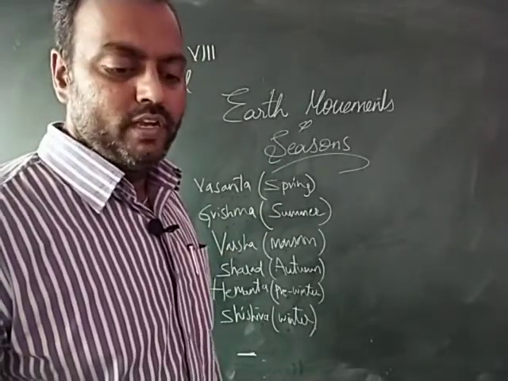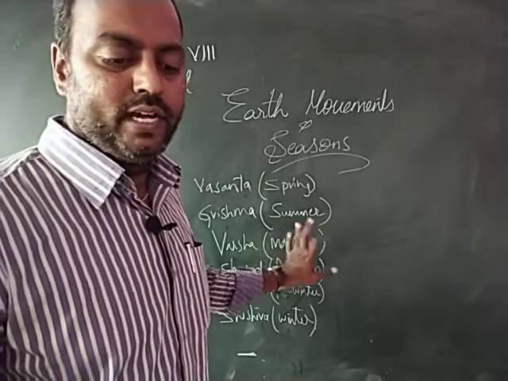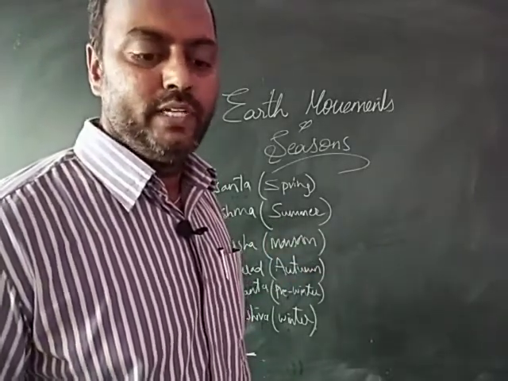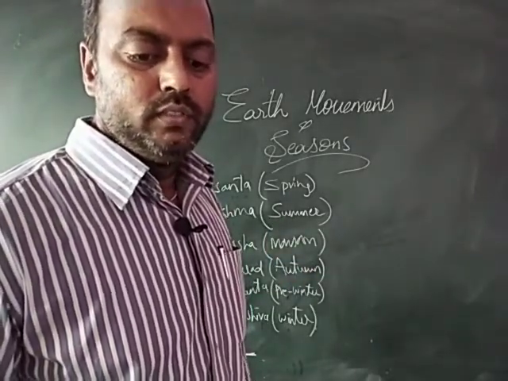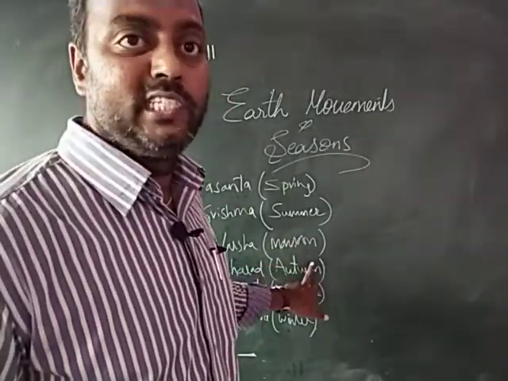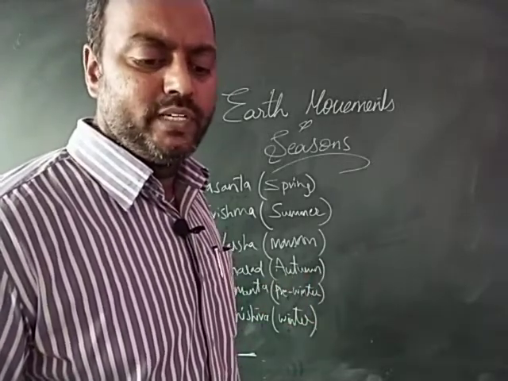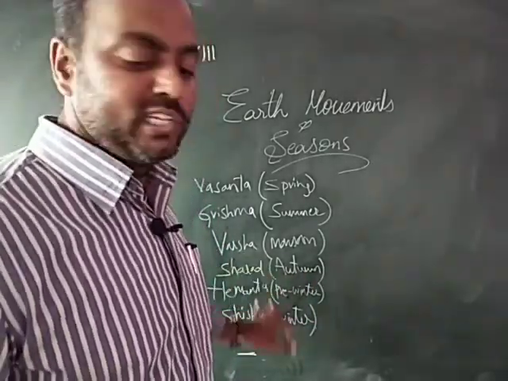And Grishma is the time when it is the hottest in most parts of India, and Varsha Ritu marks the beginning of the rain, where the agricultural operations start, and most parts of India receive rain during the Varsha Ritu.